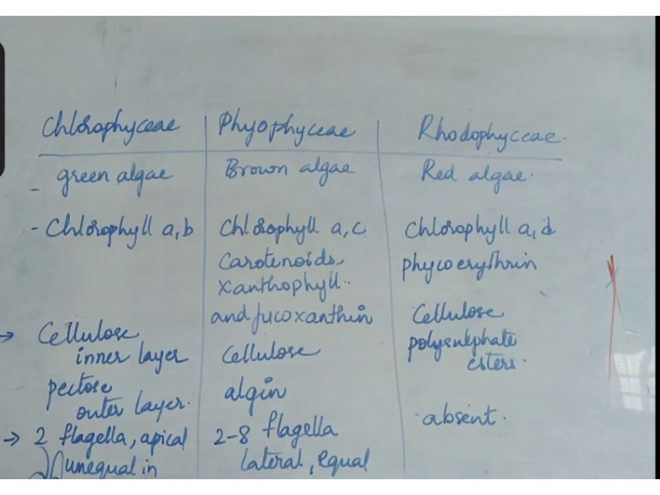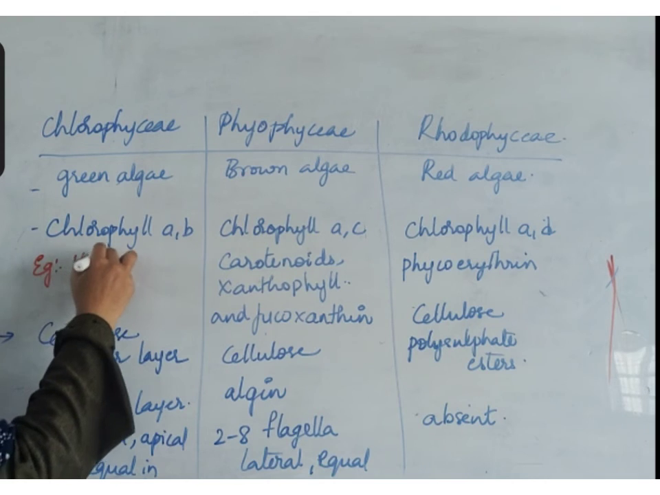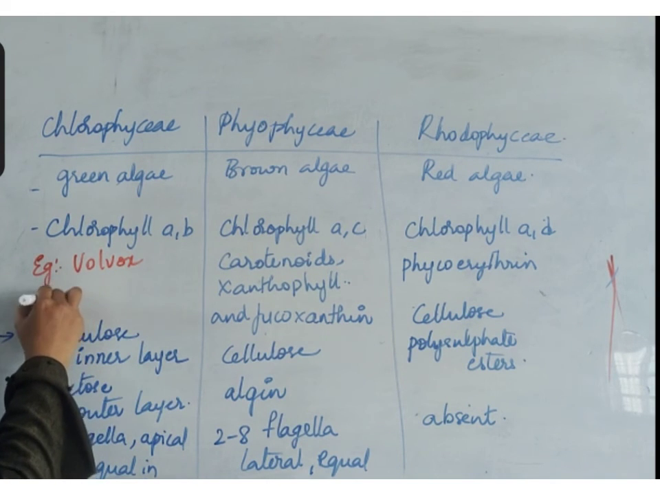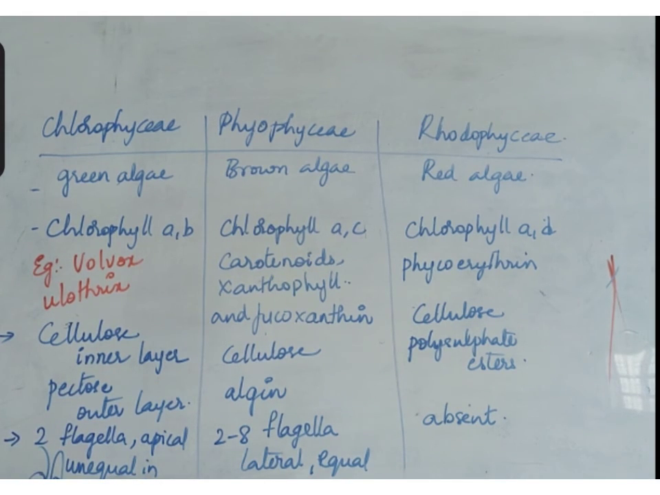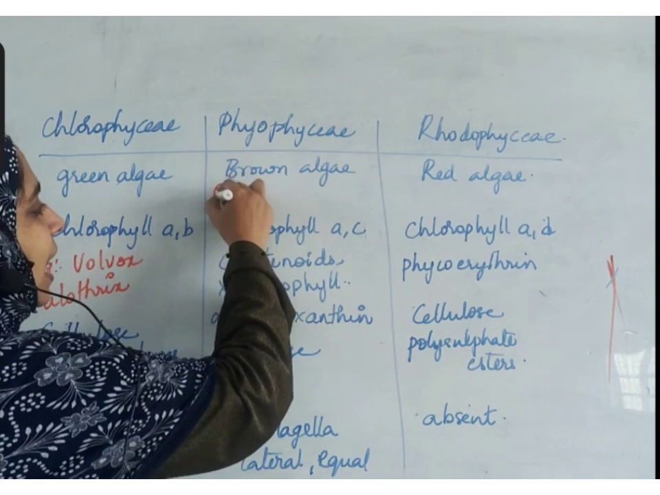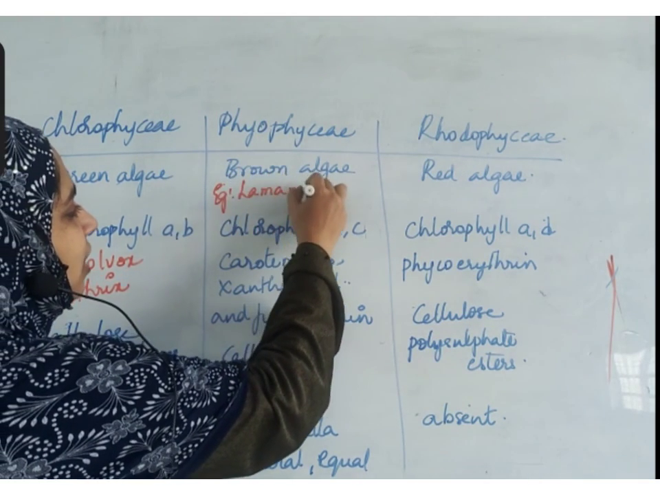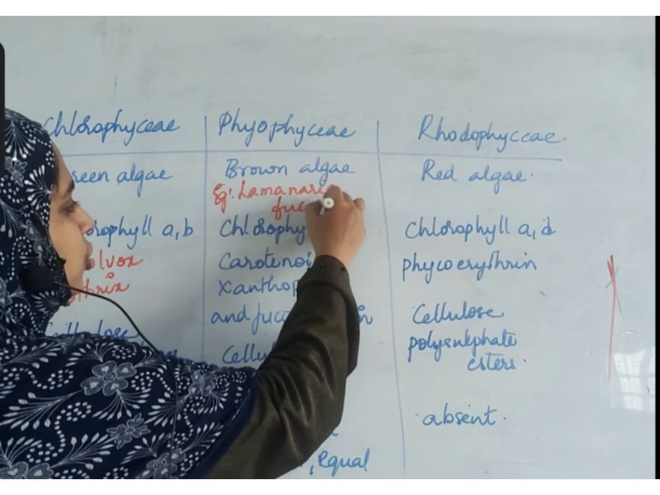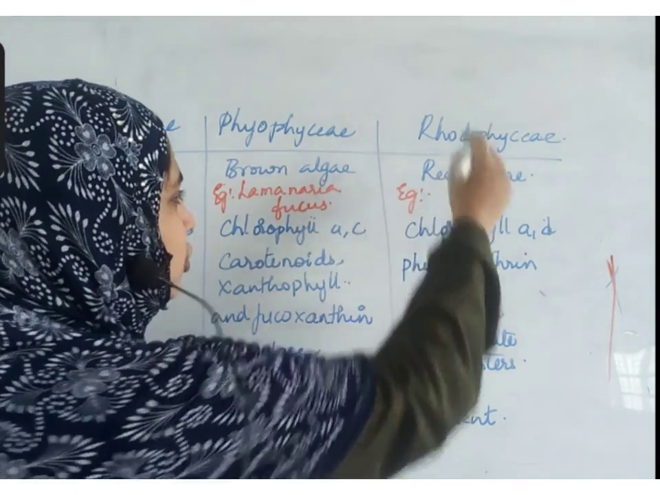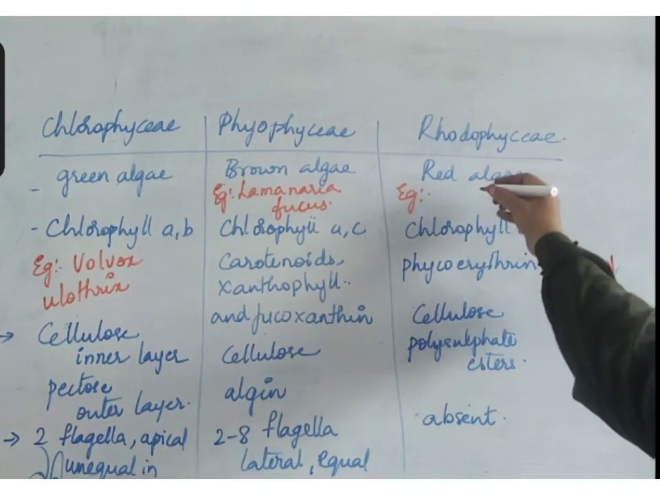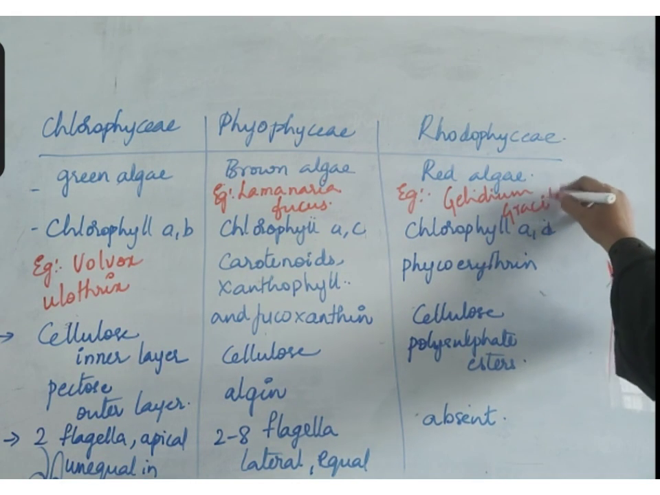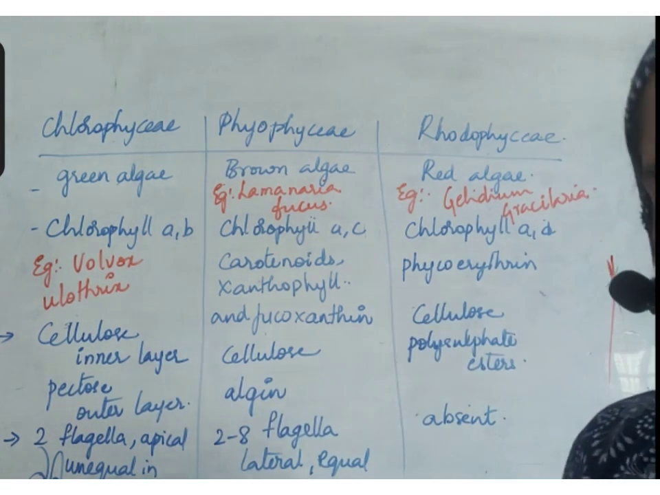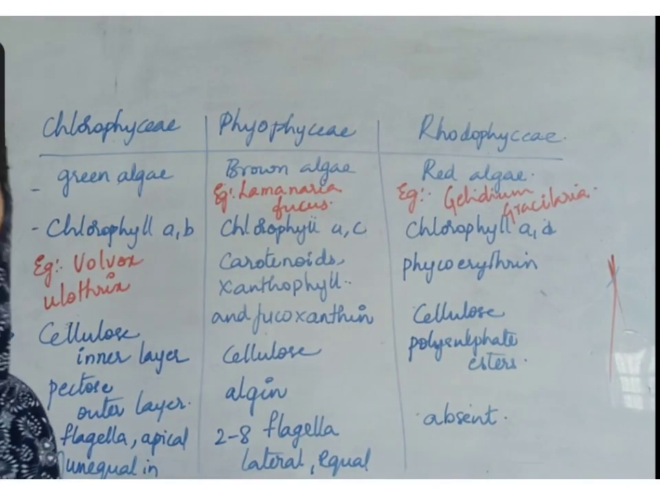Examples for Chlorophyceae are Volvox, we spoke about the colonial species, and Ulothrix, which is also green in color. Examples of brown algae are Laminaria, and Fucus is also one more example. Examples of Rhodophyceae are those used to make agar: Gelidium, Gracilaria. Okay. So with this we have completed the classification of